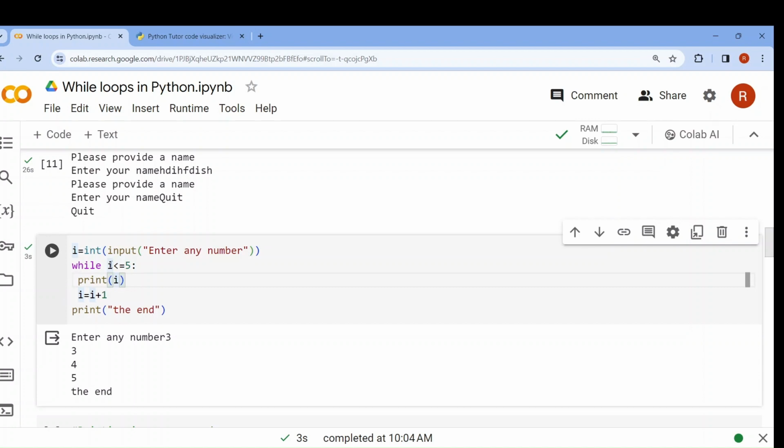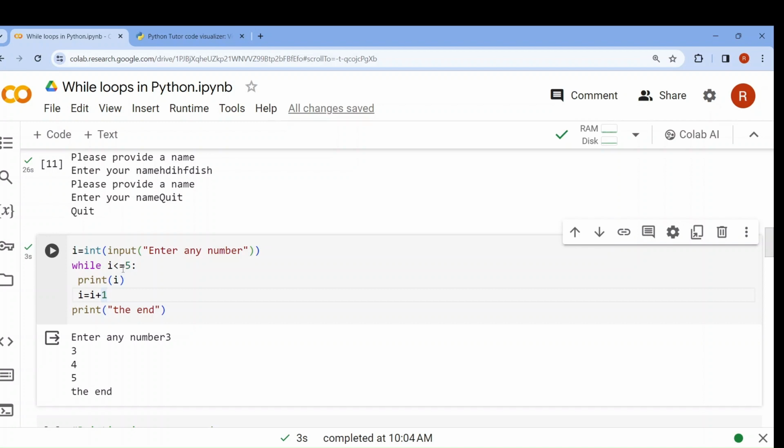Again go back to the loop. I less than equal to 5, that means 4 less than equal to 5. The condition is again true, so print I. So 4 will be printed and it will be increased by 1, 5. Then it will again go back into the loop. 5 less than equal to 5. Again the condition is true because 5 equals 5. 5 will be printed. Then 5 will be increased and it will become 6.